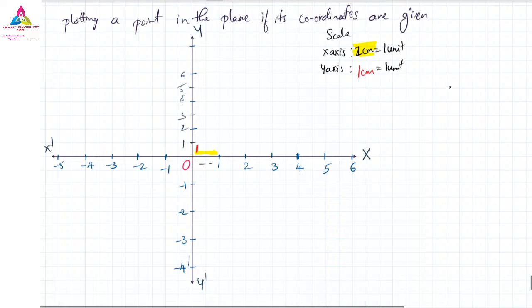If you are taking a 1 centimeter difference, below also you have to take a 1 centimeter difference only. But I have lots of space here, so I need not change the x-axis. This is left to you. You can change the x-axis also, no problem. You can take the x-axis as 1 centimeter, no problem. If you have space, leave 2 centimeters. If you don't have space, write 1 centimeter. So now here I have left 2 centimeters, I will write 2 centimeters. On the y-axis I have also left 2 centimeters.